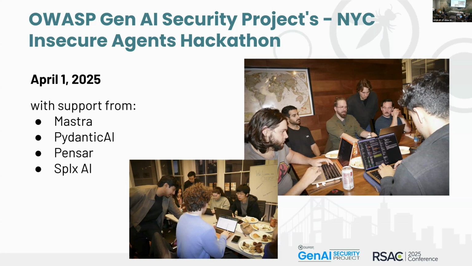But before we do, one of the big takeaways that I'd like to share from this event is it's really easy to build an insecure agent. We had people at that event, students all the way up to senior architects at well-known companies that you would recognize. All of them easily built insecure agents within minutes without really trying too hard to do so. So there's a lot of work to be done in terms of recognizing that there are lots of different threats, and how can we do our best to make sure that we don't.